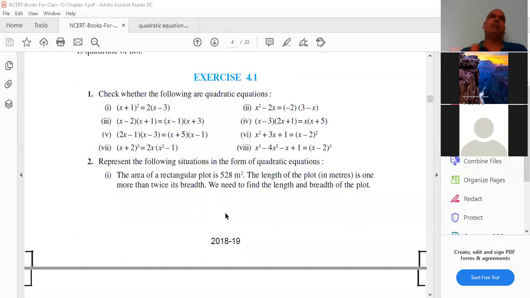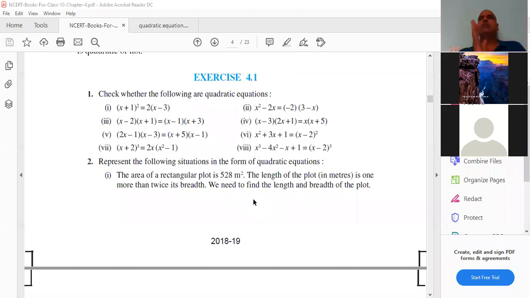Let the breadth of the plot be x meters. Then length of the plot is 2x plus 1 meters. Then area is given. Area of rectangle is 528 meters square. That means area of rectangle is length into breadth. So length 2x plus 1 times breadth x. x of 2x plus 1 is equal to 528. This is the representation of quadratic equation.